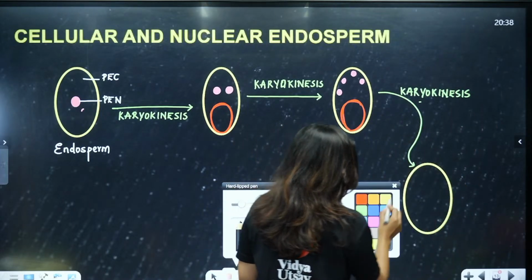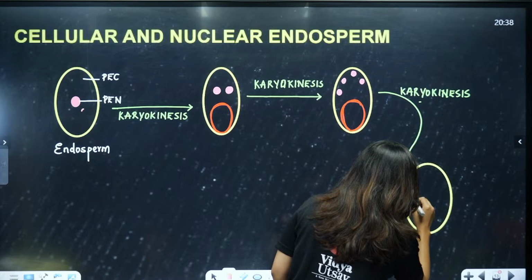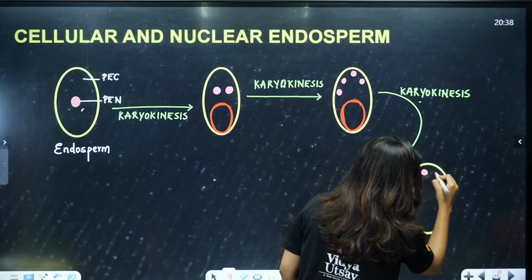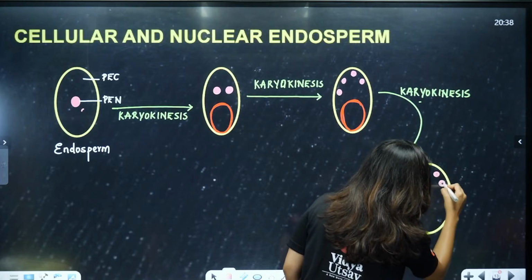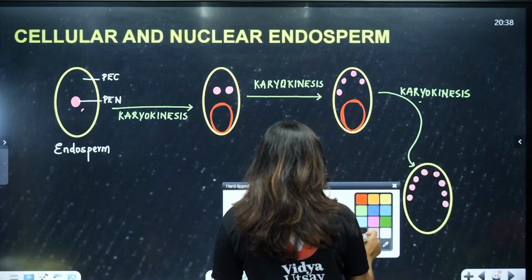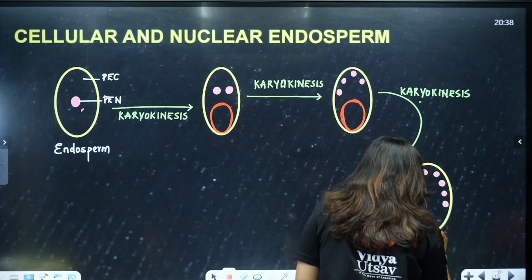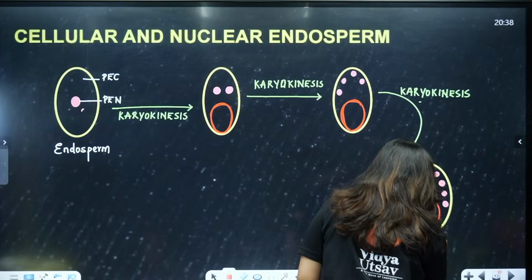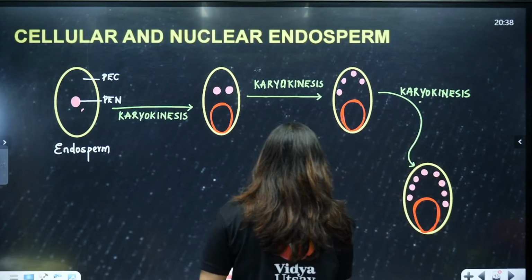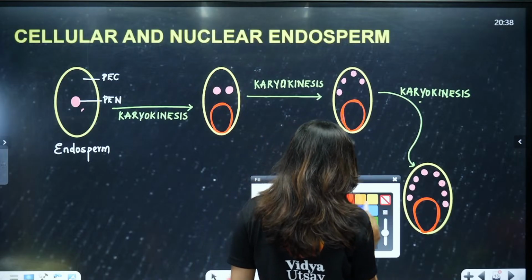Now here what is going to happen, students? 1, 2, 3, 4, 5, 6, 7, 8 is going to happen, right? And here slowly we start seeing the embryo. Clear? I'll explain it to you once again, don't worry.